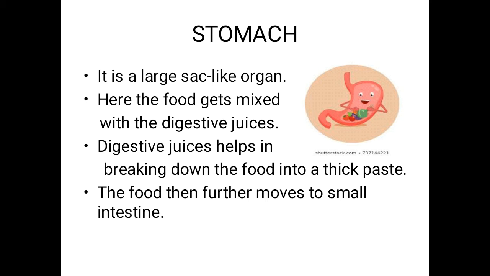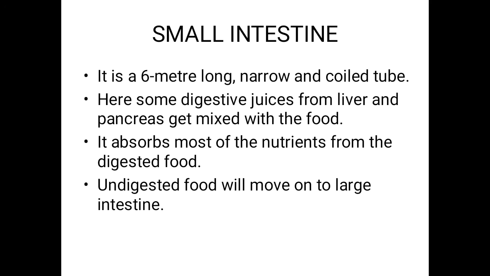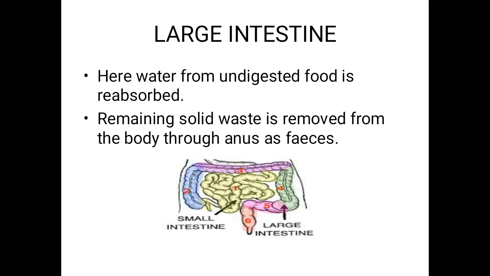Then it is sent to the small intestine, a 6-meter long coiled tube. Here the available nutrients are absorbed from the food and the remaining is sent to the large intestine. Inside the large intestine, the remaining water is reabsorbed and the waste is excreted as feces through the anus.